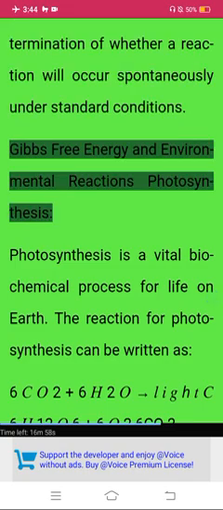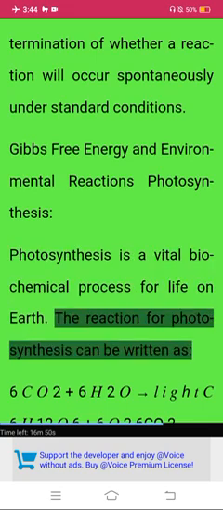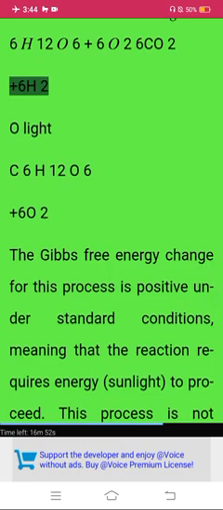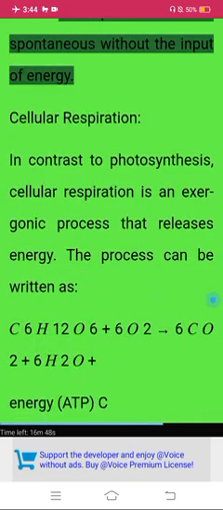Gibbs free energy and environmental reactions. Photosynthesis. Photosynthesis is a vital biochemical process for life on Earth. The reaction for photosynthesis can be written as 6CO2 plus 6H2O, with light, right pointing arrow C6H12O6 plus 6O2. The Gibbs free energy change for this process is positive under standard conditions, meaning that the reaction requires energy, sunlight, to proceed. This process is not spontaneous without the input of energy.